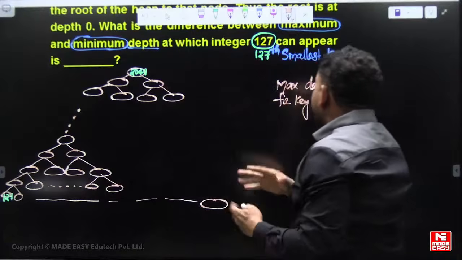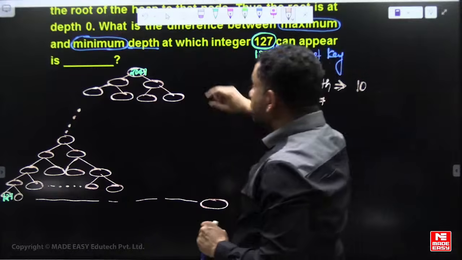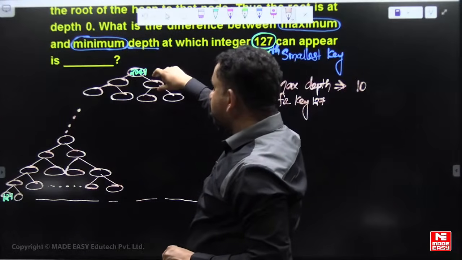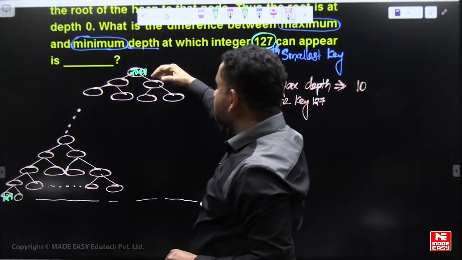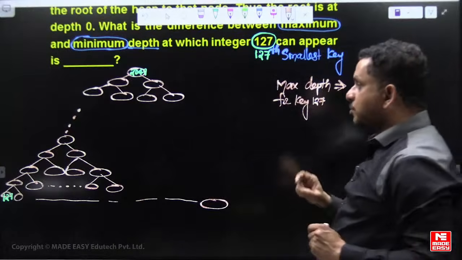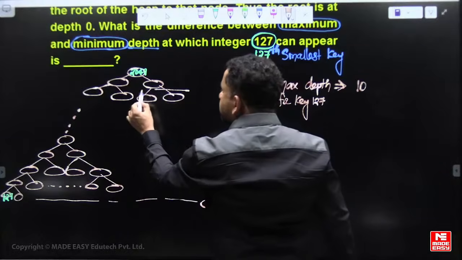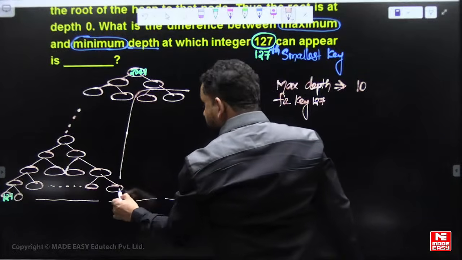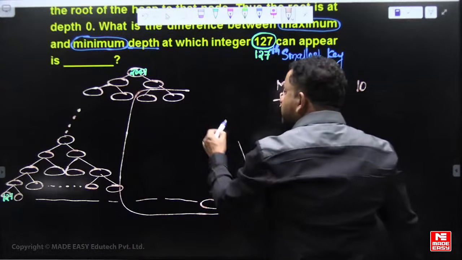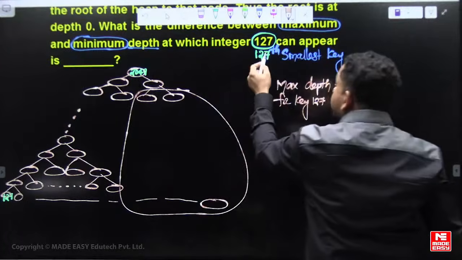Minimum, how many levels? It's a max heap, so it may not come to the second level, because this is the 127th smallest. All these descendants should be smaller, and those many smaller keys are not there for 127.